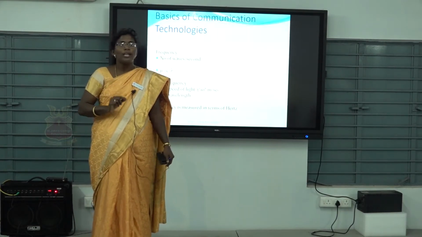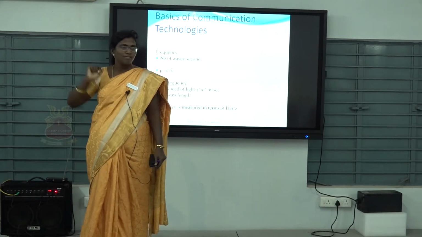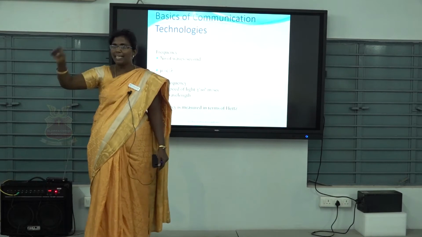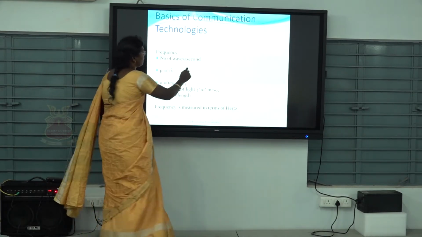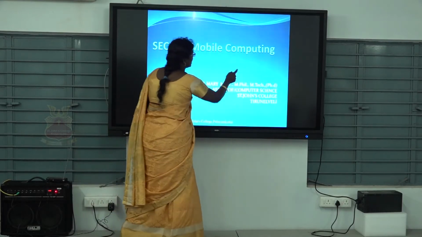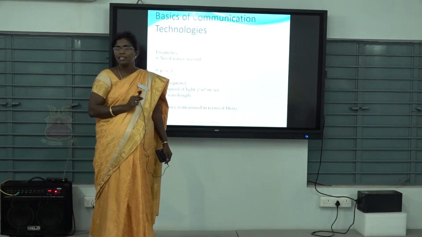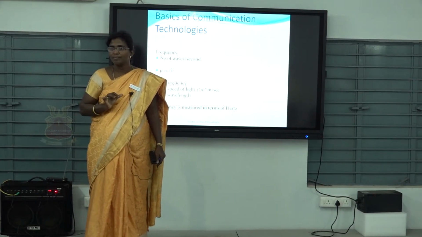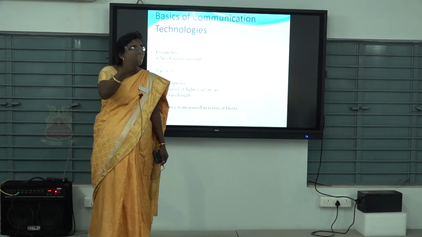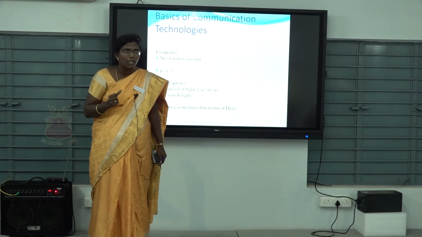If you consider 100 waves in this room transferred per second, the length will be very small. More frequency, more number of waves, less wavelength. Can you understand the concept?